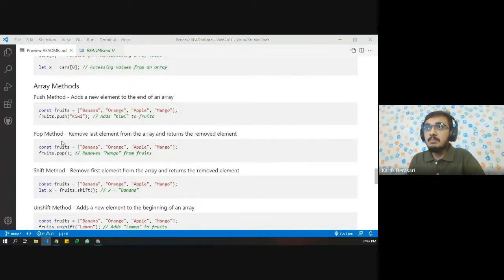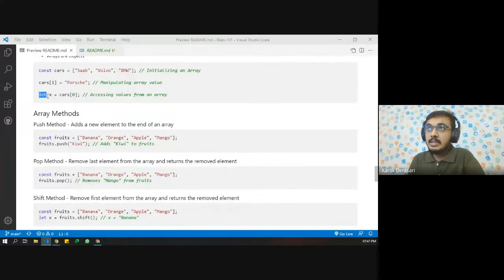Then the pop method. If we want to remove the last element from the array and return the removed element, let's say const fruits equals banana, orange, apple, mango, and we say fruits.pop(), then this will remove the last element from the array. And if we want to assign the value to another variable, then we can say let x equals fruits.pop(), and mango will be stored in x once it is removed.